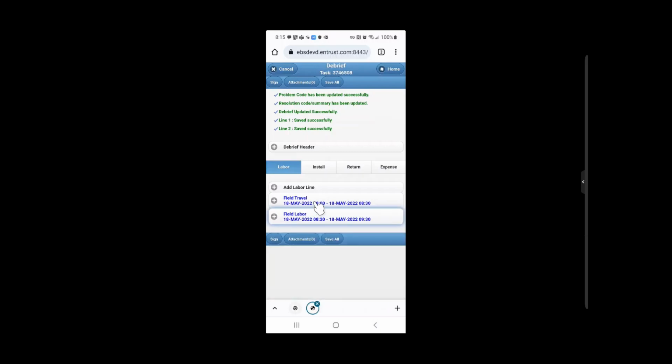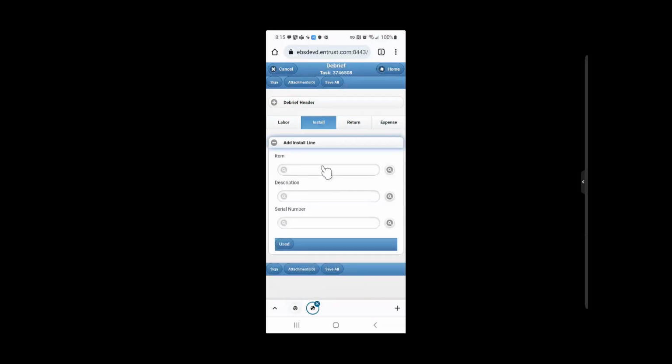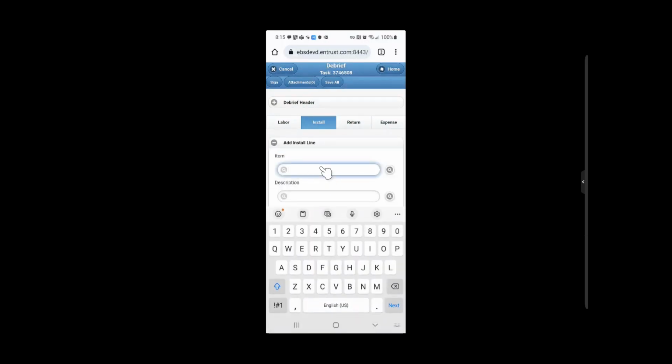Reporting parts usage. From the debrief screen, tap Install. Tap the item number text box. A list of the items previously reported will be displayed. Tap an item number from the displayed list or enter the item number if it is not in the list and tap the magnifying glass icon to search for the entered item number.